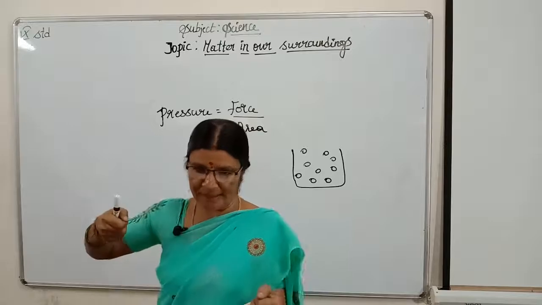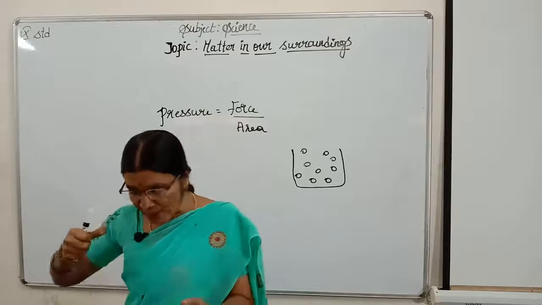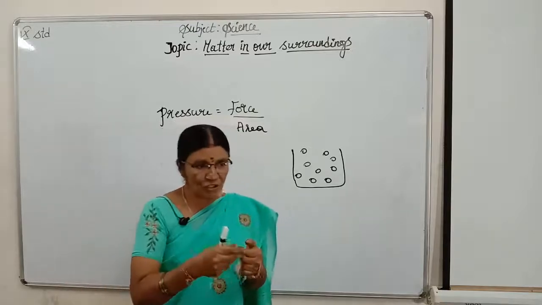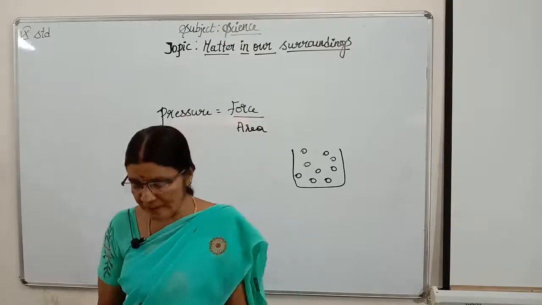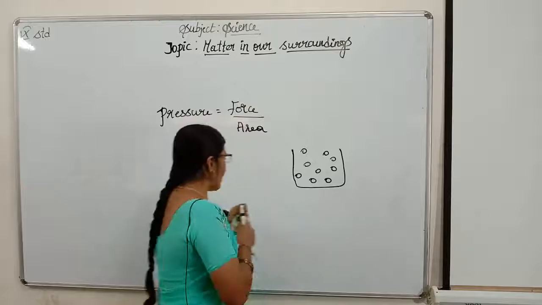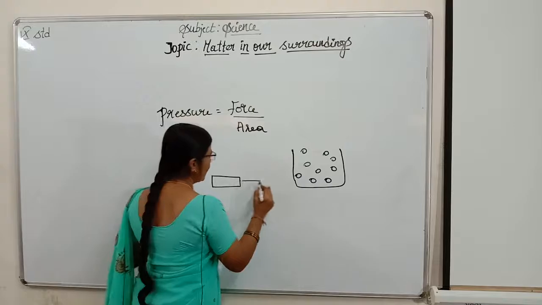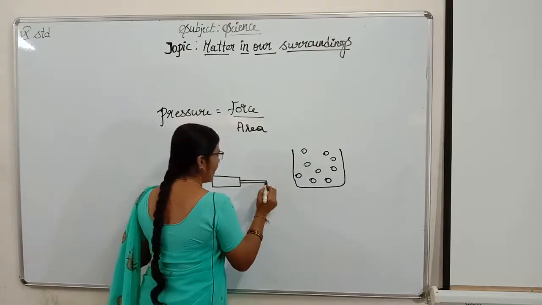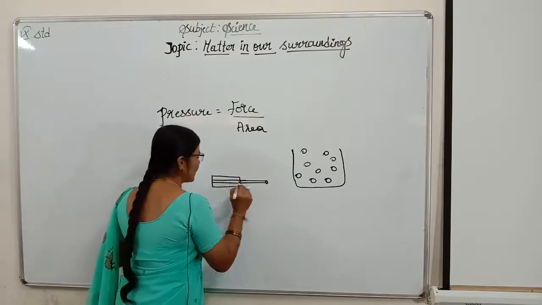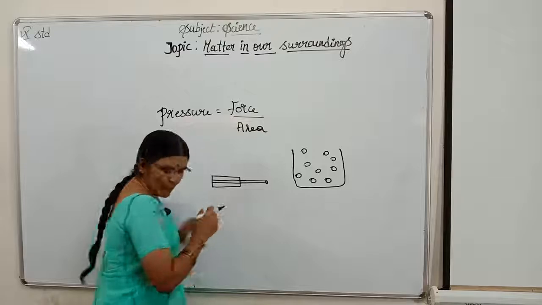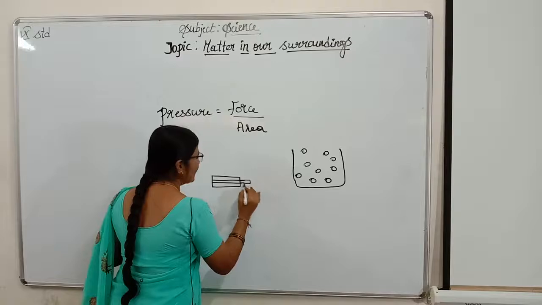They pull the piston and take medicine inside the syringe, and when they push the piston with pressure, the medicine will be injected into your body, children, isn't it? So here, if I say this is the piston and here the syringe, and now I remove it like this, this will be inside. If I pull it out to this extent, it won't be. First it will be like this.